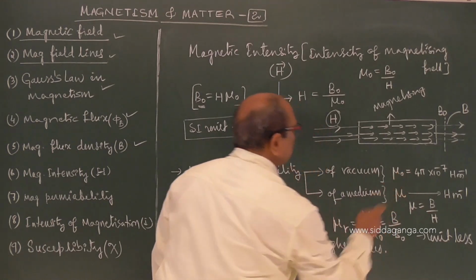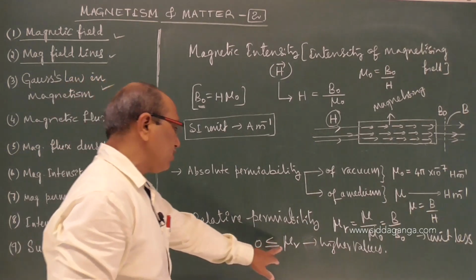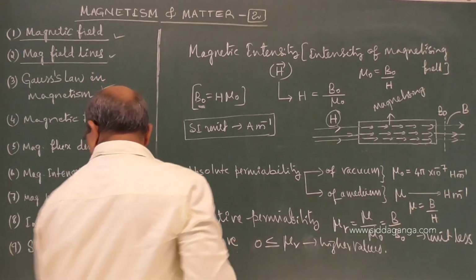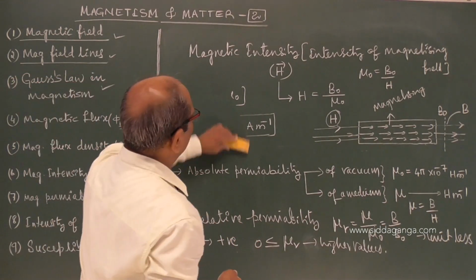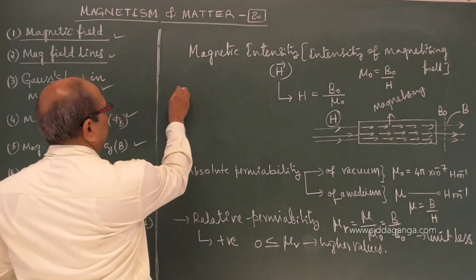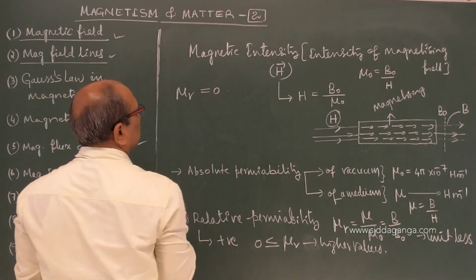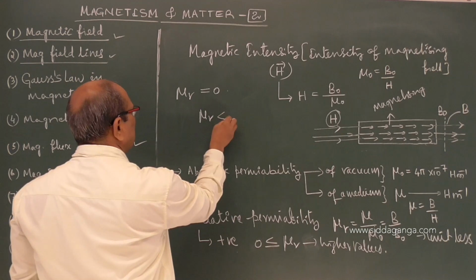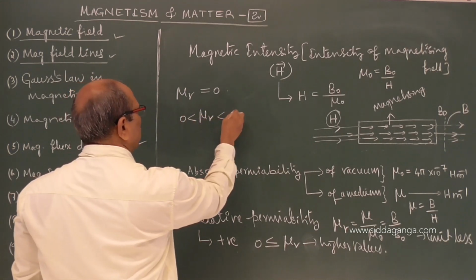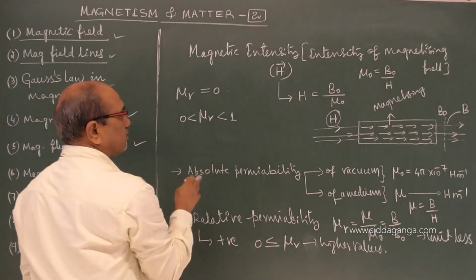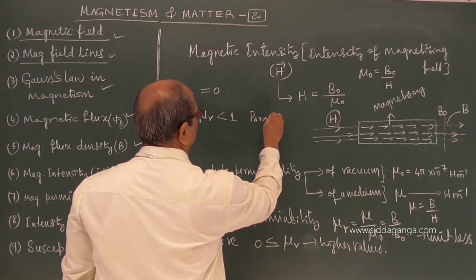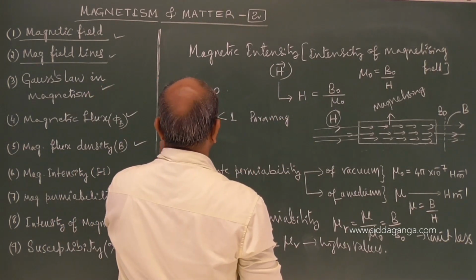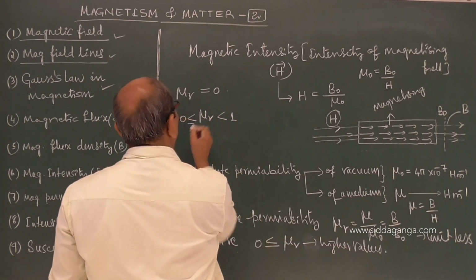I am writing this because for pure diamagnetic materials, sometimes mu R may become 0. With perfect diamagnetism, it becomes 0. For diamagnetic materials mu R is 0 or greater than 0 and less than 1, a fraction, or almost equal to 1.